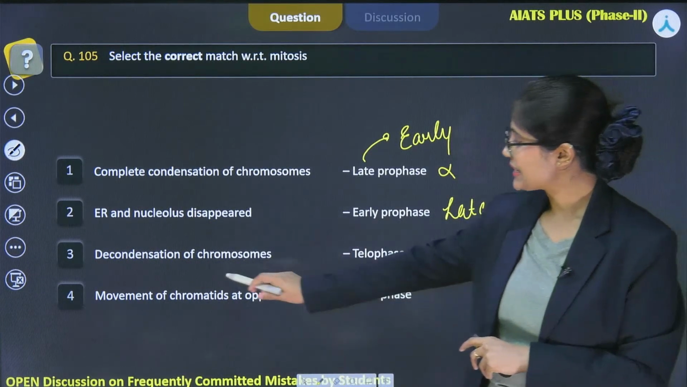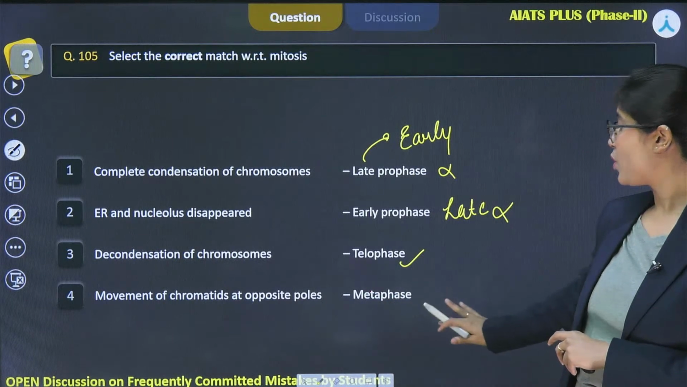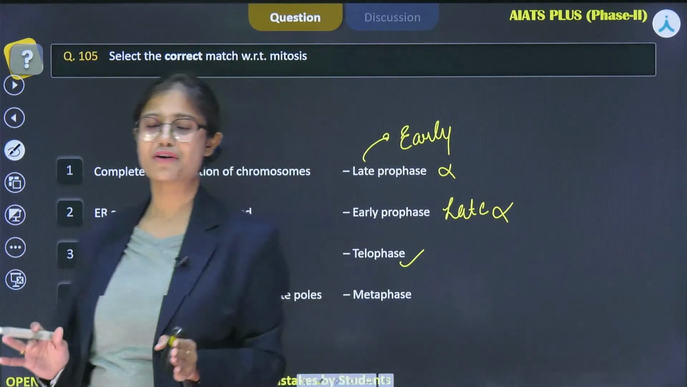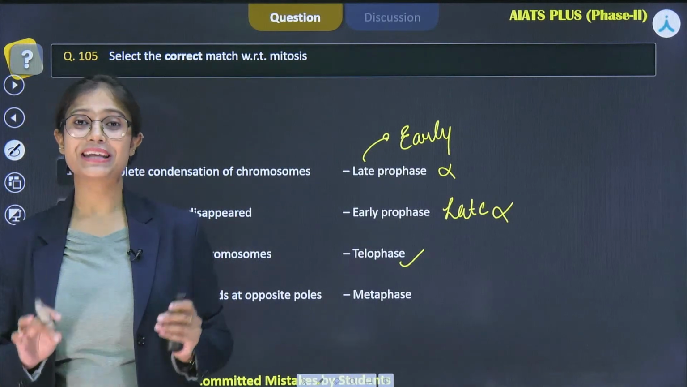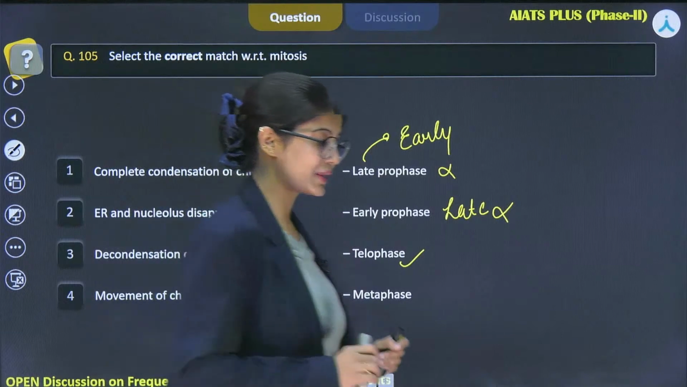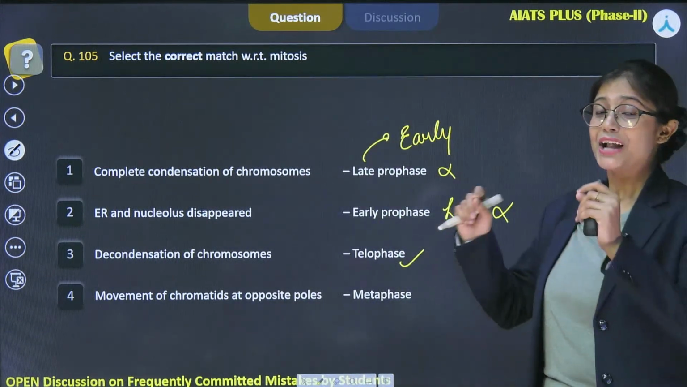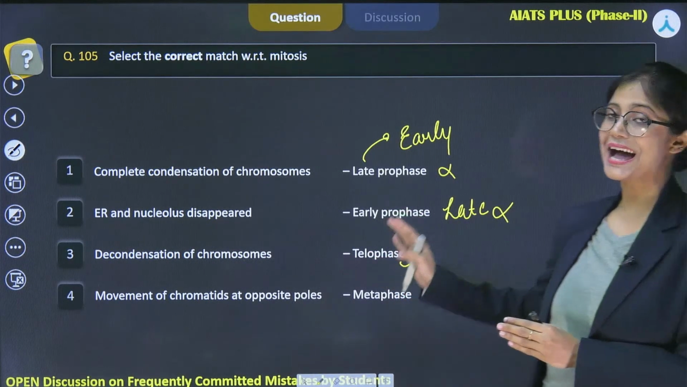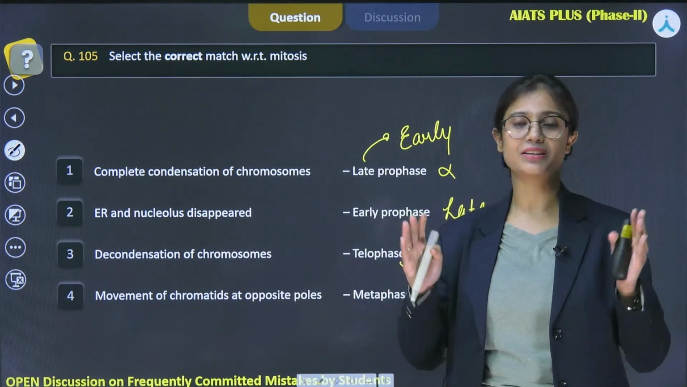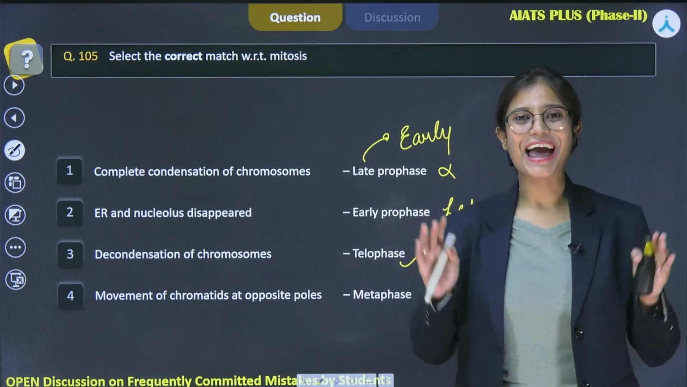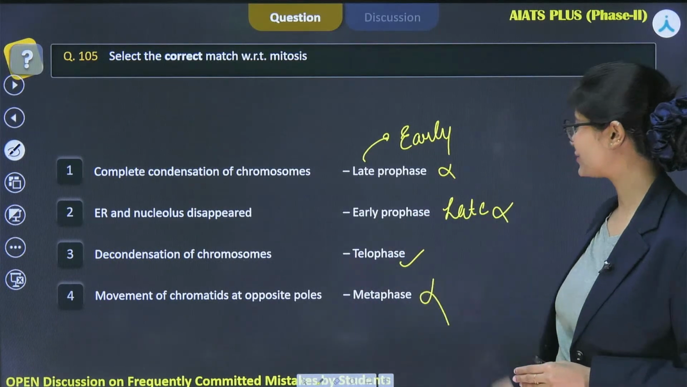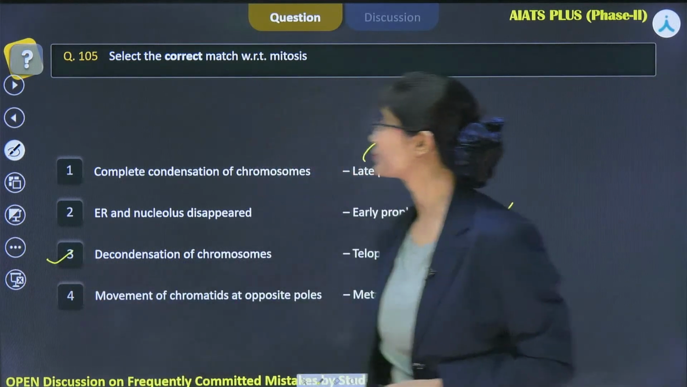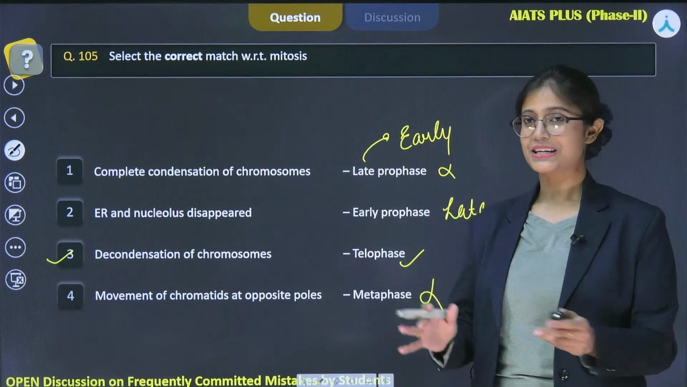Let's see the last one, which says movement of chromatids at opposite pole, metaphase. So this is incorrect, because during the metaphase, which is the second phase of the M phase, congregation of chromosomes will take place and the chromosomes appear the thickest, due to which we can see the morphology of chromosomes. The movement of chromatids at opposite poles is observed during the third phase of the M phase, that is anaphase. So this option is also wrong. Therefore, from this we can hit the correct answer, that is option 3. So this is how we proceed with the question.